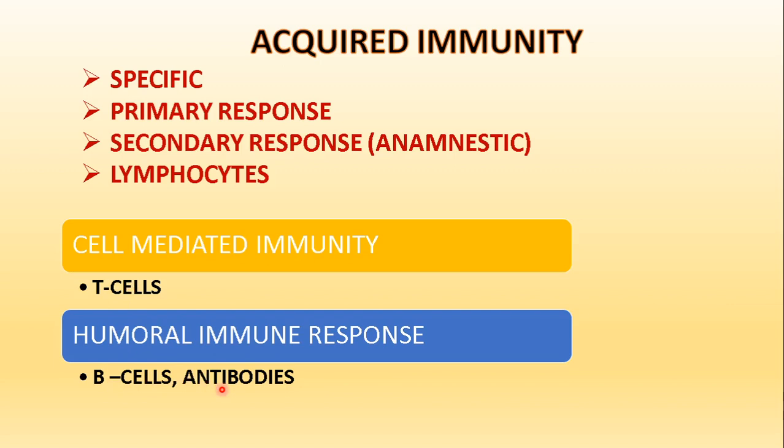They are responsible for producing antibodies, about which we will be talking. So the immunity in which T cells are mainly involved is called cell-mediated immunity, and the one where B cells are involved is referred to as humoral immune response.